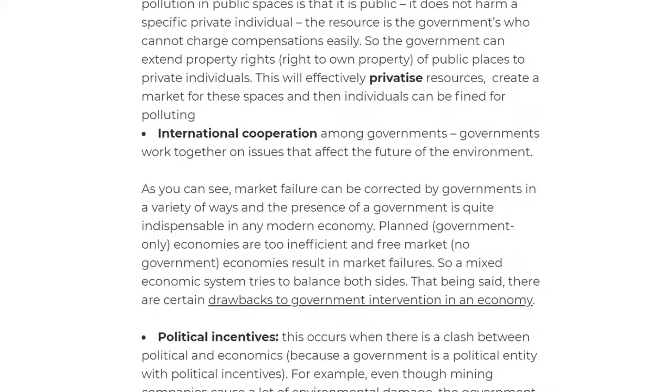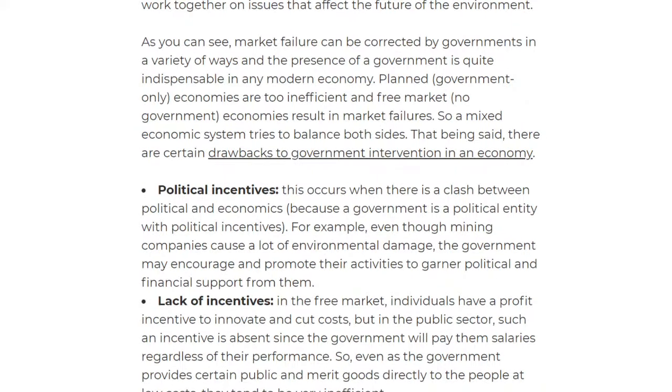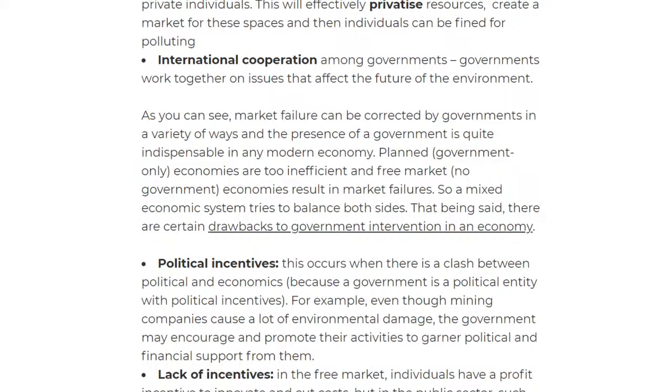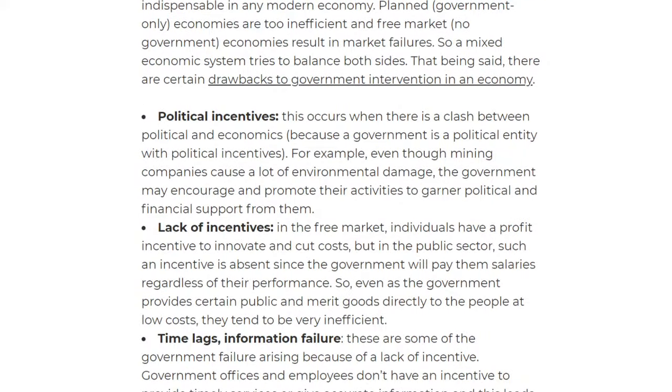So basically, what this means is that you can see there's market failure that we just saw, and then we looked at how to correct. All of this is to correct, right? So among governments, governments work together on issues so that they can save the environment. They can do a lot, like policies, or they can promote, maybe if you collect litter, we will pay you, something like that. So that's what they call international cooperation. So they join as an ally and meet together.